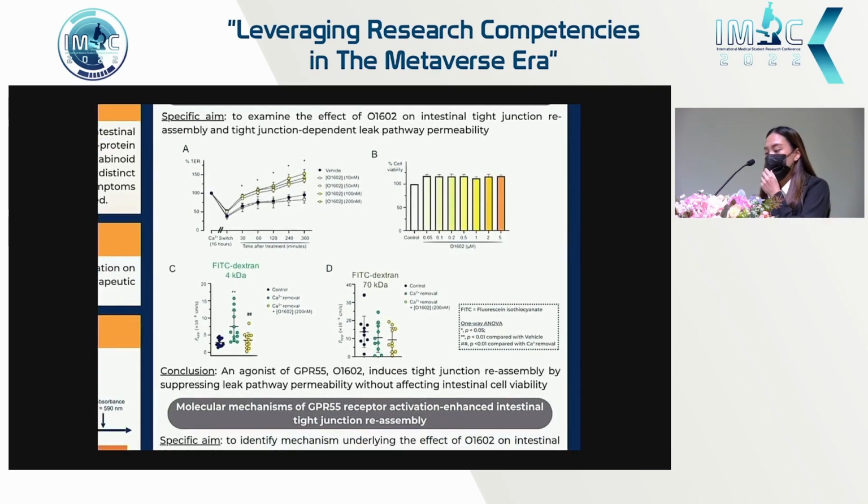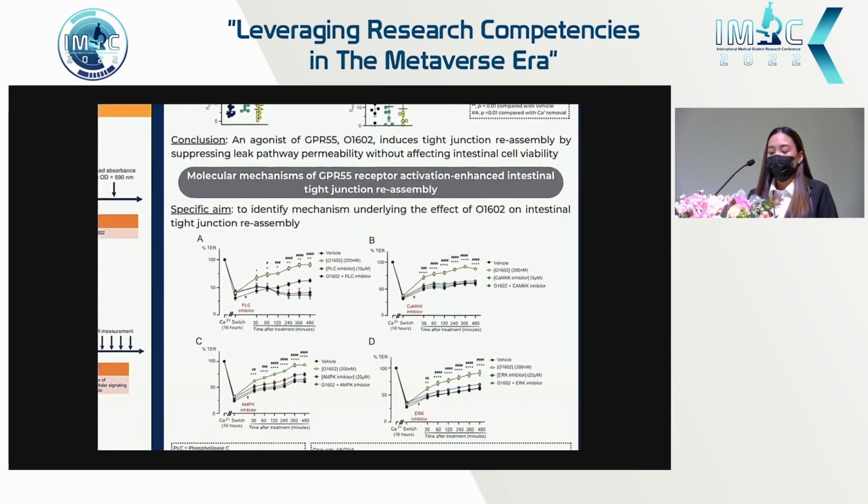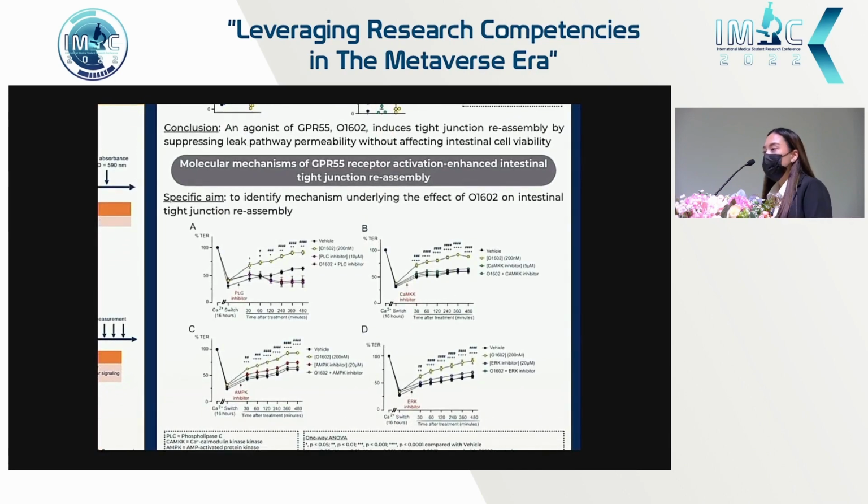However, the drop in TER does not always indicate tight junction leak, and so the permeability assay results must be considered. Figures C and D show that there has been a significant increase in 4 kilodaltons FITC-dextran, but not for the 70 kilodaltons counterpart, which indicates that the drop in TER is the result of the tight junction leak rather than cell apoptosis. Finally, we also investigated the effects of the GPR55 activation, which is the signaling cascade,